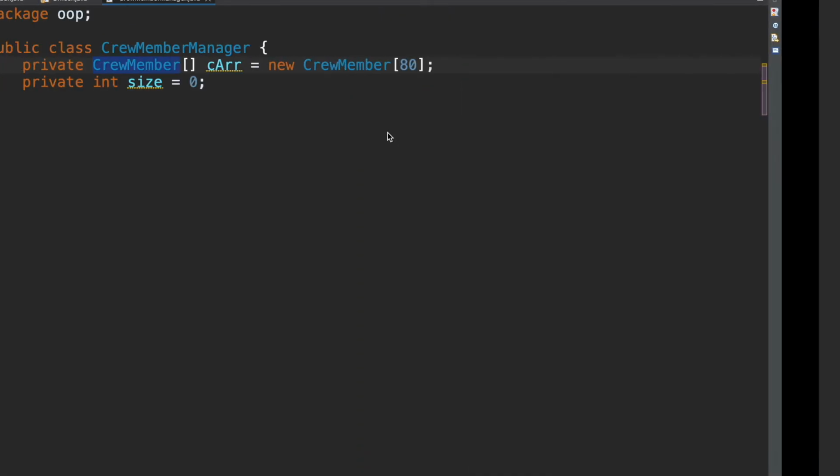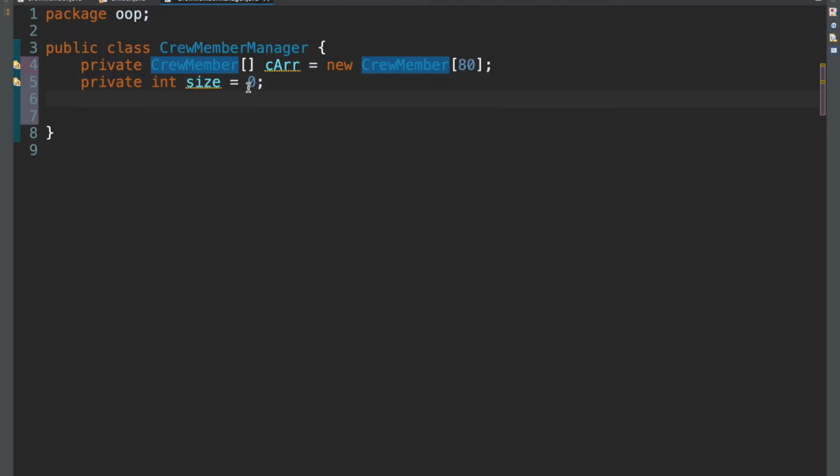And the way to do that is we remember that CrewMember is the parent class and Officer is the child class. So a crew member object can be stored in here, and so can an officer object, because CrewMember is kind of like the umbrella that encompasses everything else. If we use Officer as our array type, then we'd only be able to store officer objects and not crew member objects. That's why we use CrewMember, because it's the umbrella, it's the parent class. Okay.